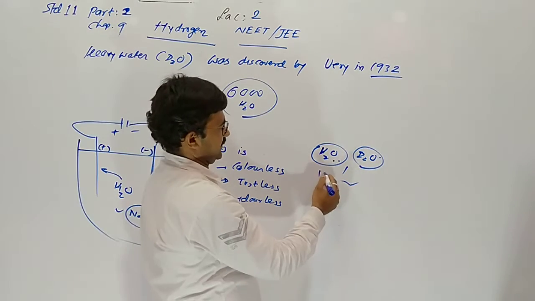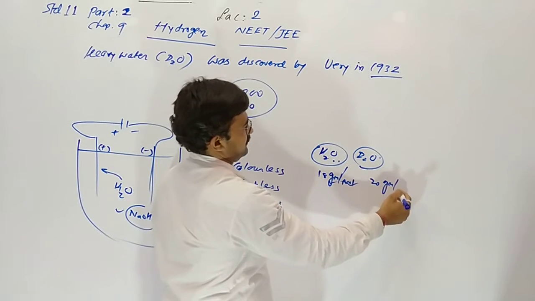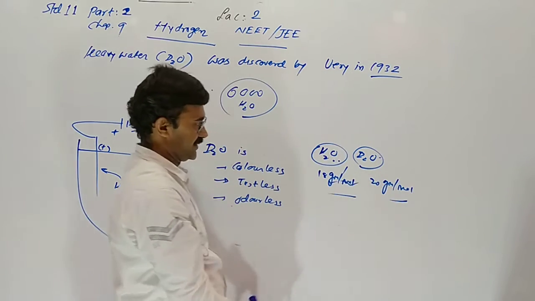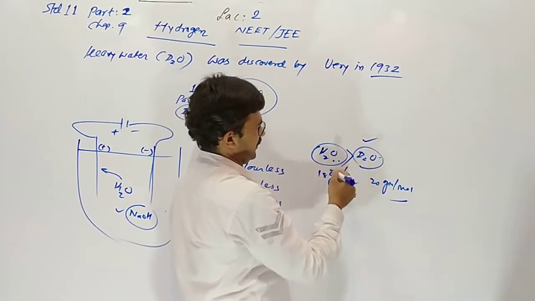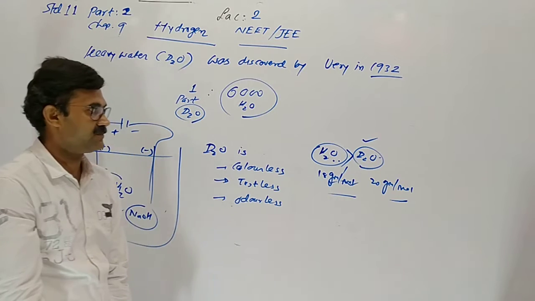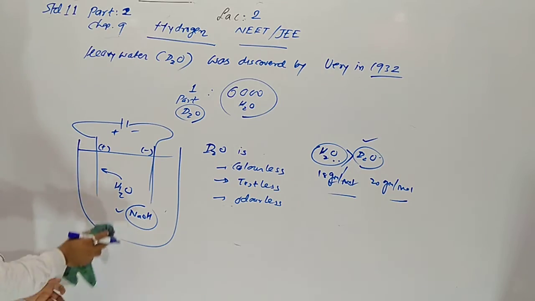Molecular mass of H2O is 18 gram per mole, here it is 20. Both give the same reaction, but the rate of reaction is lower for D2O. H2O reacts faster, D2O reacts very slowly.